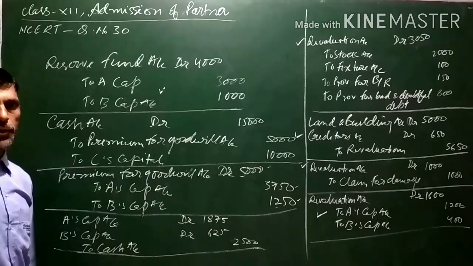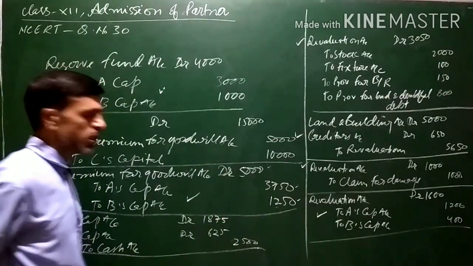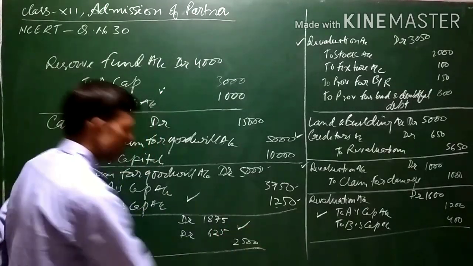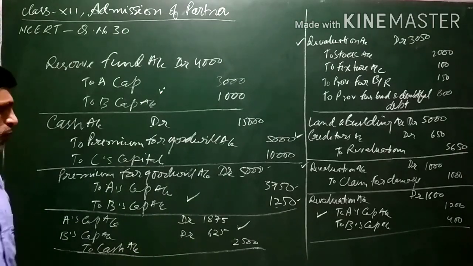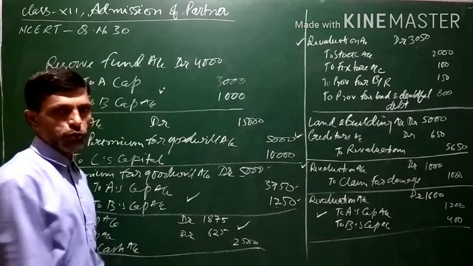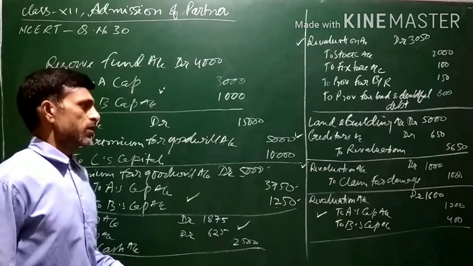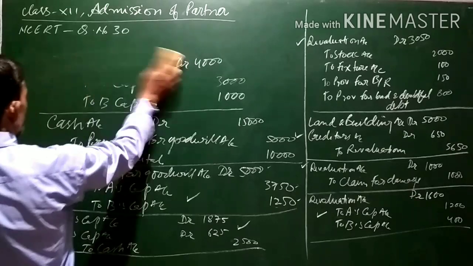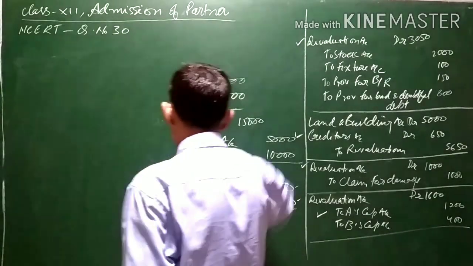Thirdly, there is transfer of premium for goodwill. Some part of the goodwill premium is also withdrawn. So first you have to prepare the partners' capital account, only then can the balance sheet of the new firm be prepared.